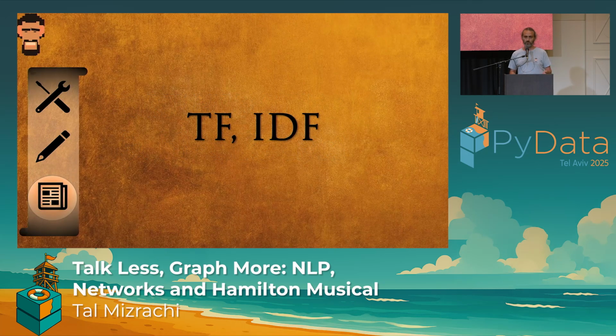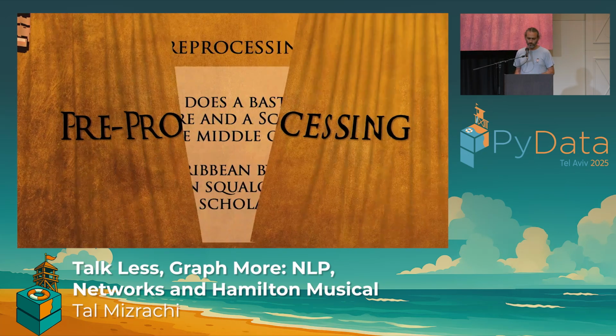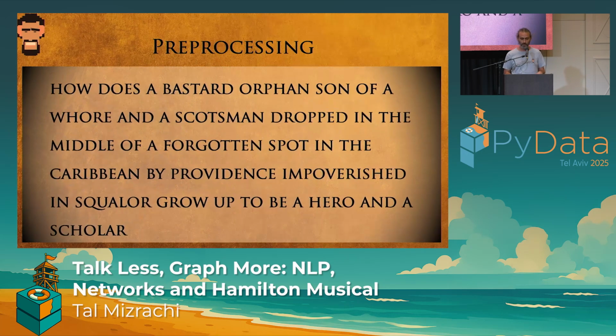So let's start with pre-processing. Pre-processing, for those of you who aren't familiar with the term, is the step of cleaning and transforming raw data into structured, machine-readable form that models can actually learn from. We will use that to clean the lyrics so that we can find themes in them afterwards. So here are the opening lines of the musical, and pre-processing means removing all the punctuation, the speakers, double lines, etc. So we can get from this to this.